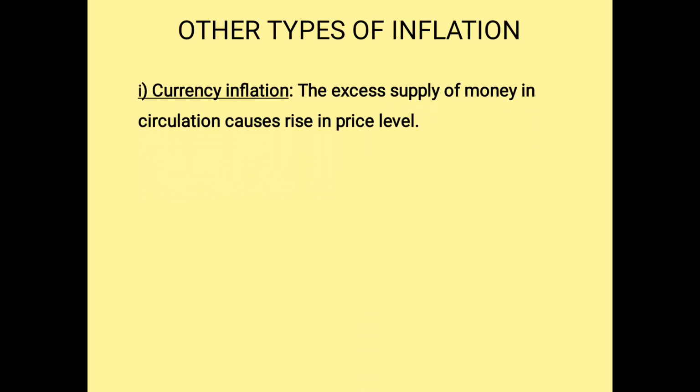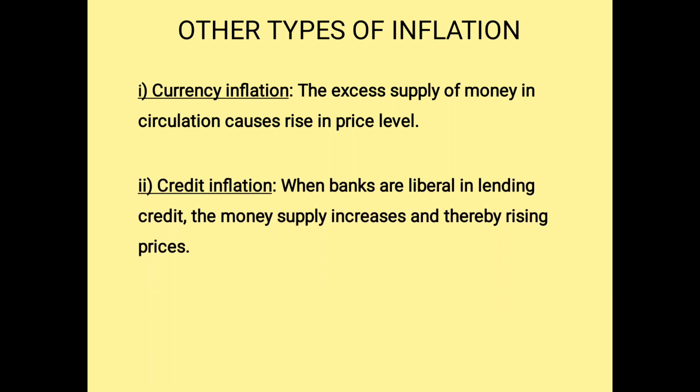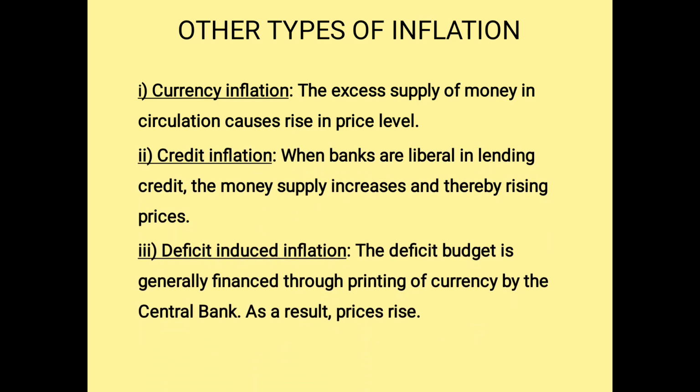Next are the other types of inflation. We have currency inflation, credit inflation, and deficit induced inflation. So what is currency inflation? Currency inflation is when the supply of money is more. What happens? All of us know very well. How about the price level? The price level also increases. So excess supply of money in circulation causes a rise in the price level.